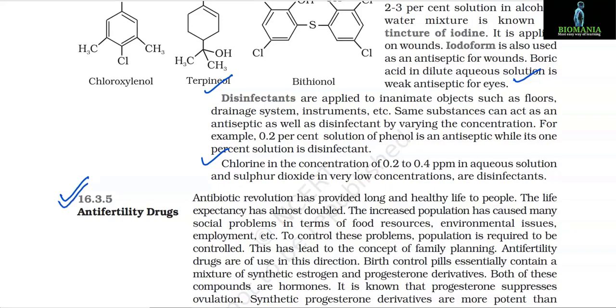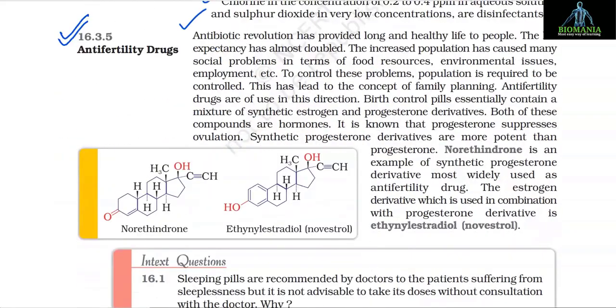16.3.5 Antifertility drugs. Antibiotic revolution has provided long and healthy life to people. The life expectancy has almost doubled. The increased population has caused many social problems in terms of food resources, environmental issues, employment, etc. To control these problems, population is required to be controlled. This has led to the concept of family planning. Antifertility drugs are used in this direction.